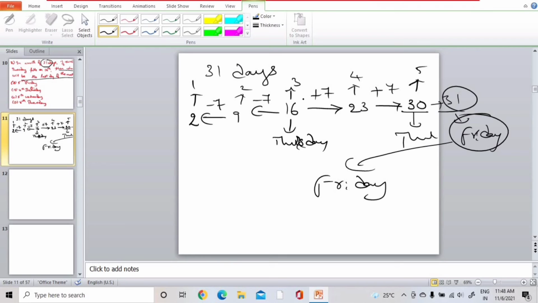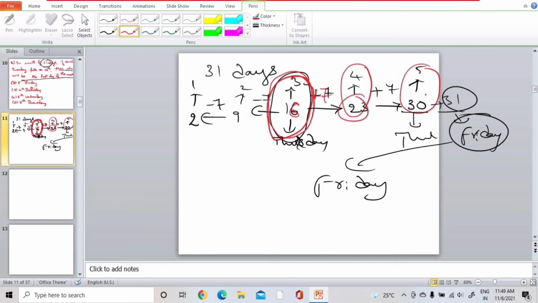See, they have mentioned third Thursday is 16th. Okay, let me change the pen color. Third Thursday is 16th. Then we need to know the fourth Thursday and then the fifth Thursday. Simply we need to add plus 7 to this 16, because in a week there are 7 days. Fourth Thursday is 23rd and then fifth Thursday is 30th.